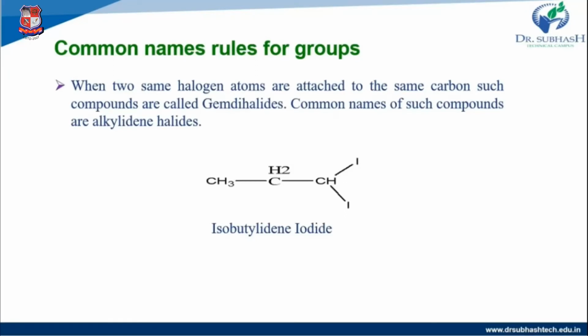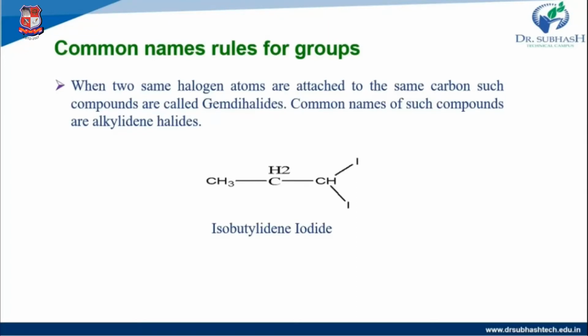Then when two same halogen atoms are attached to the same carbon, such compounds are called gem dihalide. The common name of such compounds is alkylidene halide. So here we take two same halogen groups, for example iodide.